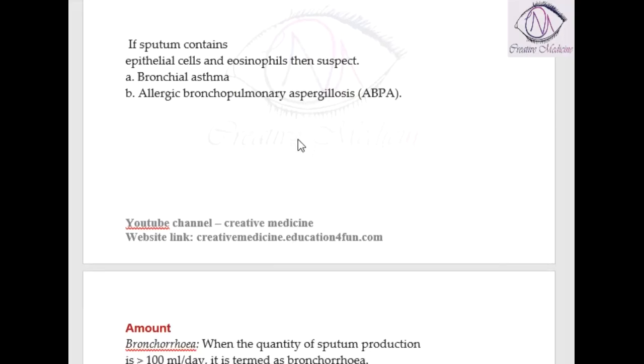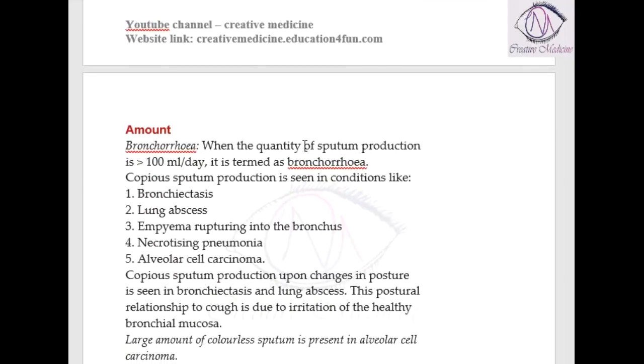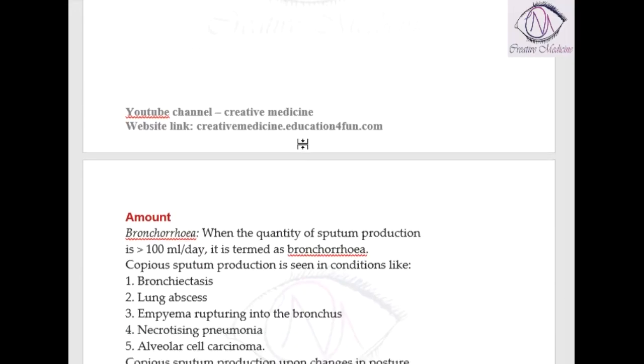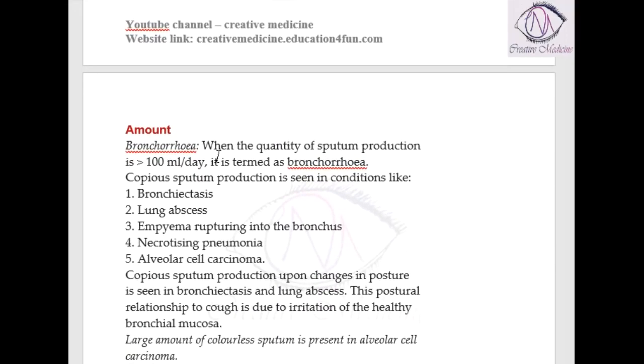Then, the amount of sputum. Based on the amount of sputum, we can diagnose the cases also. When the quantity of sputum is more than 100 ml per day, then it is called bronchorrhea. That means there is a lot of sputum production. This huge amount of sputum production by a person is called copious sputum production.